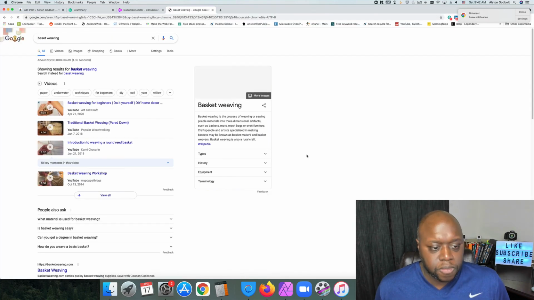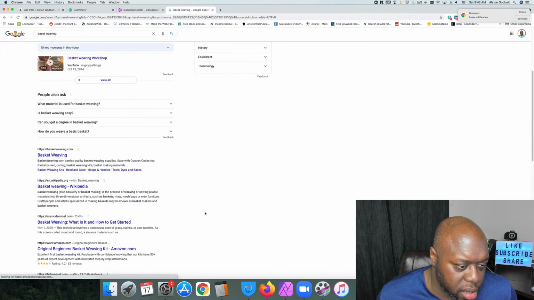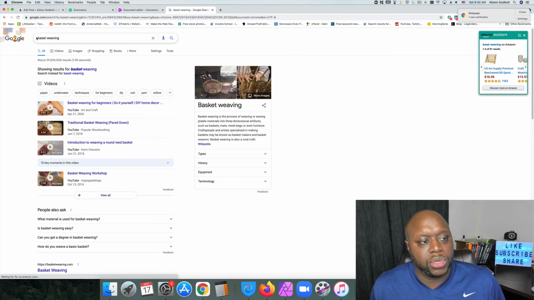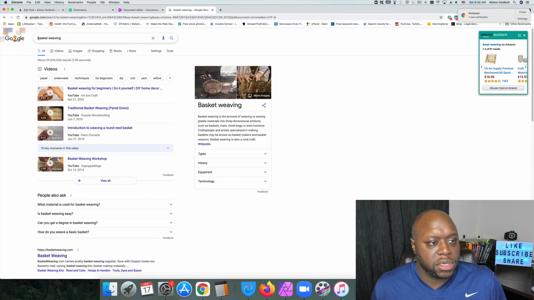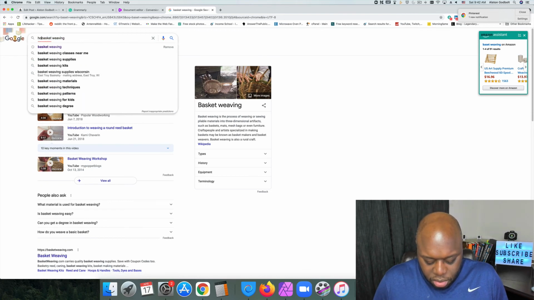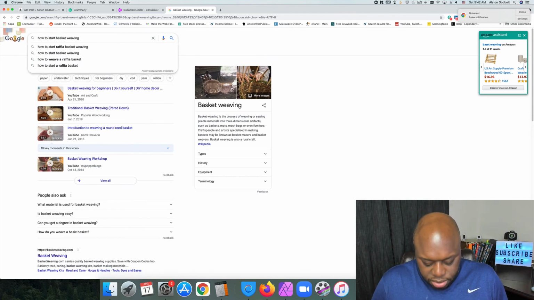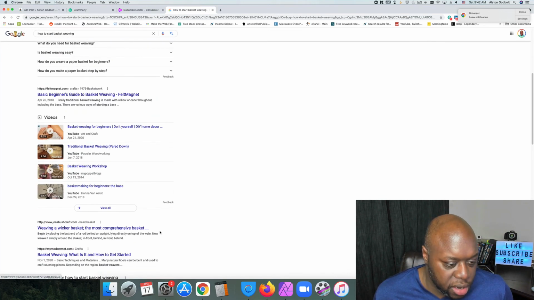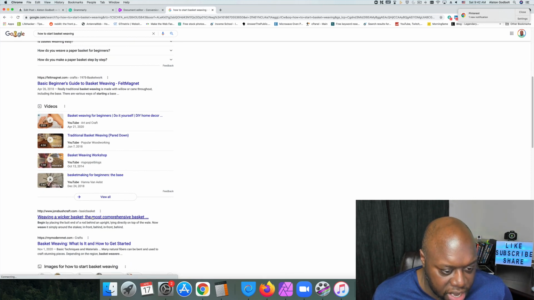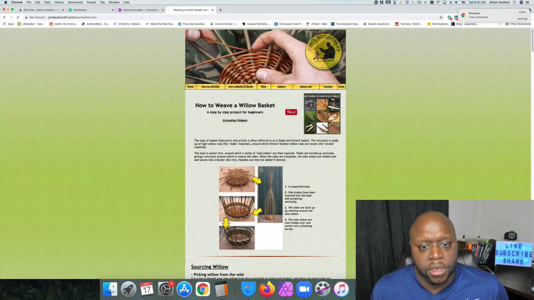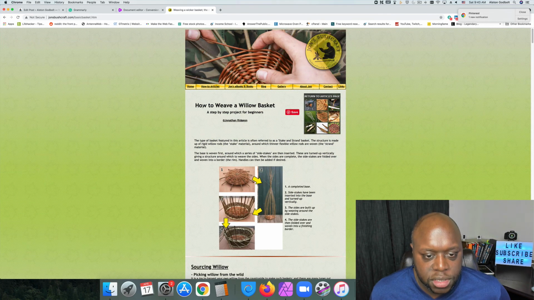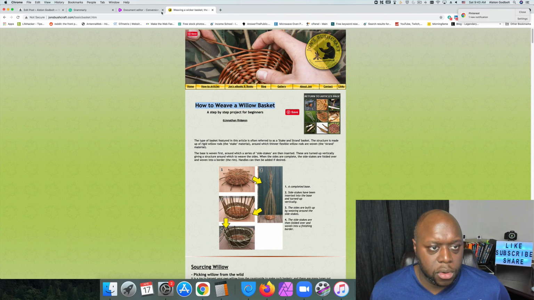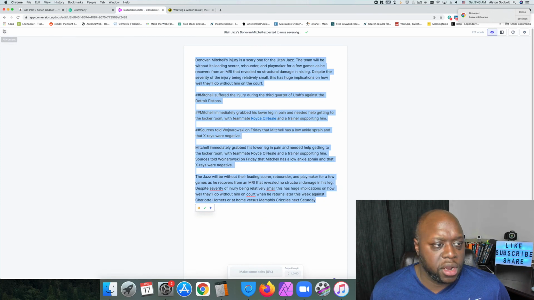hit enter. If we scroll down here, let's do how to basket weave. We'll say how to start basket weaving. All right, so if we scroll down here a little bit, weaving a wicker basket, the most comprehensive basket, step by step. All right, so we're going to copy this, and shout out to these people for creating content on wicker baskets. So we're going to go back over here.